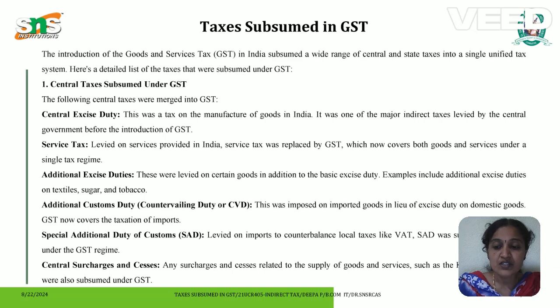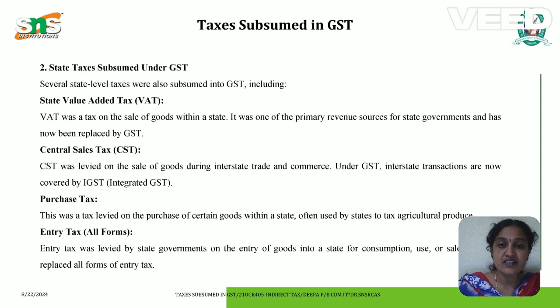Additional customs duty was imposed on imported goods in lieu of excise duty on domestic goods. GST now covers the taxation of imports. A special additional duty of customs, levied to counterbalance local taxes like VAT, SAD was subsumed into IGST under the GST regime. Central surcharges and cesses. Any surcharges and cesses related to the supply of goods and services, such as the Krishi Kalyan cess, were also subsumed under GST.